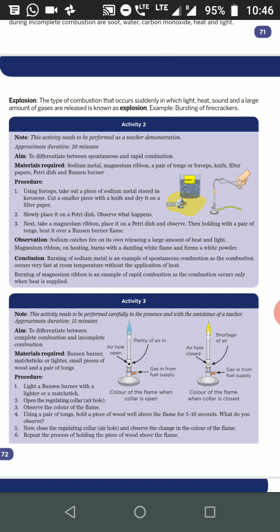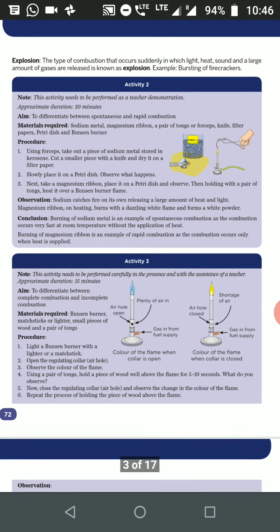When the air hole is closed, there is an insufficient supply of oxygen, due to which the color of the flame changes to yellow. This kind of combustion is incomplete combustion.